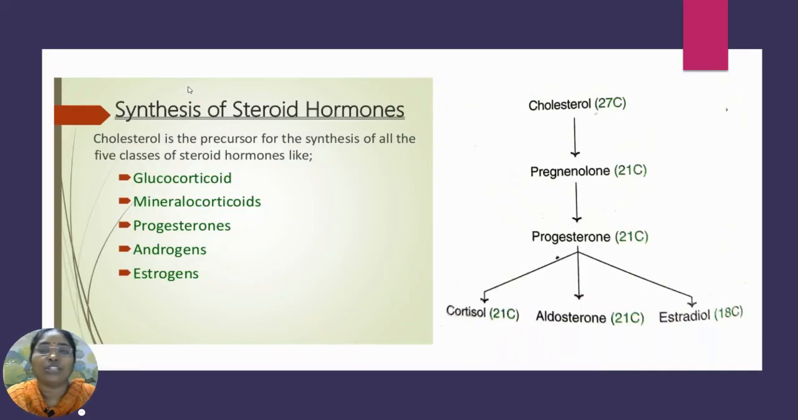The next compound is the synthesis of the steroid hormones. The major 5 classes of steroid hormones, the glucocorticoids, mineralocorticoids, progesterones, androgens and estrogens, are all synthesized from cholesterol.